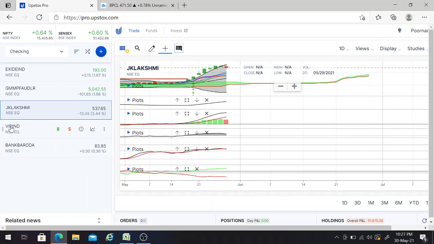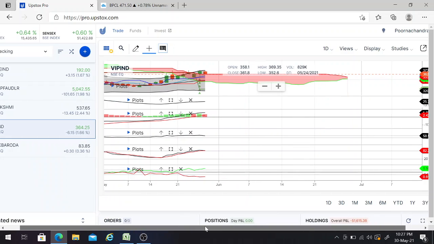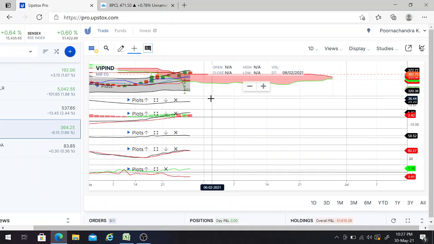And the next one is VIP Industries stock. So if you can see here, the vortex, the green color line is above the red color line. This gives one buy signal. And the RSI is below 60, that's 58. This does not count. And the MACD here, the black color line is above the red color line. This gives the buy signal.